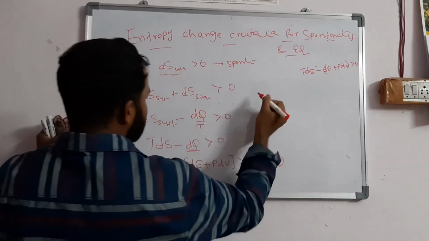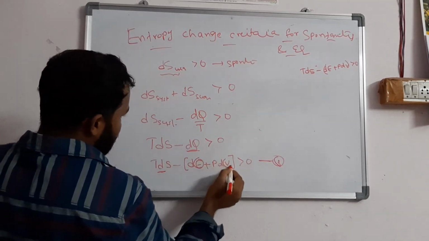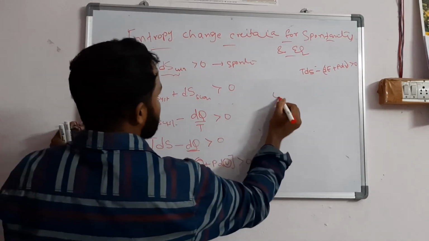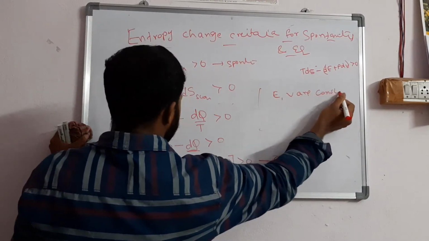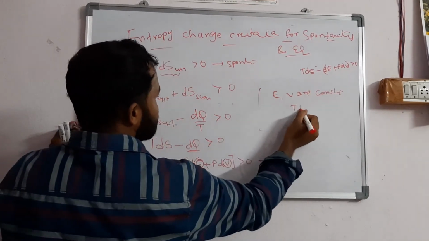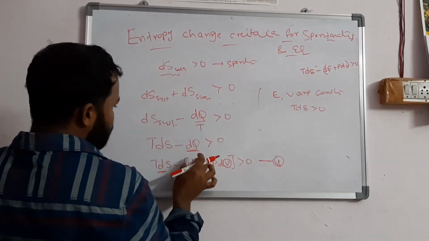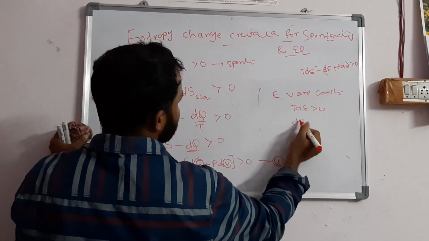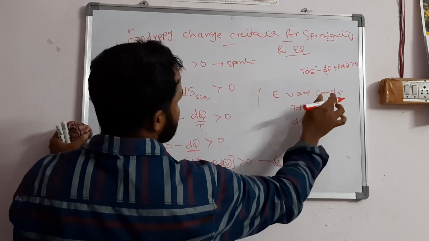If I want entropy, that means E comma V are constant. If E comma V are constants, then dE is 0 and PdV is 0, so you get TdS is greater than 0. That means dS greater than 0, since T goes to the other side and is not needed.